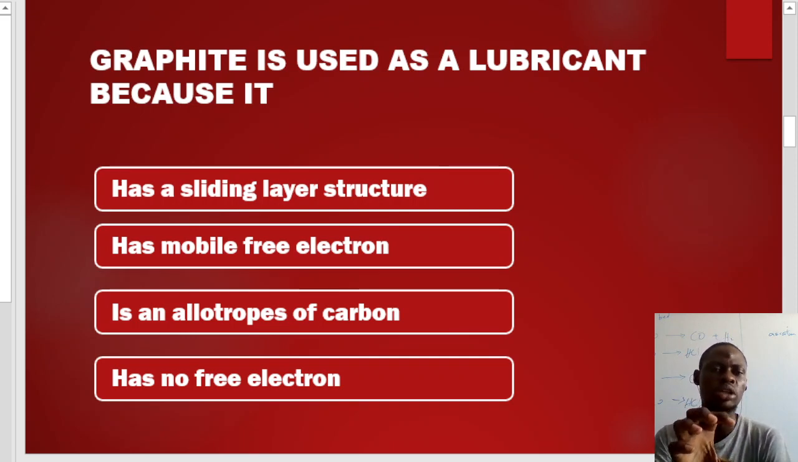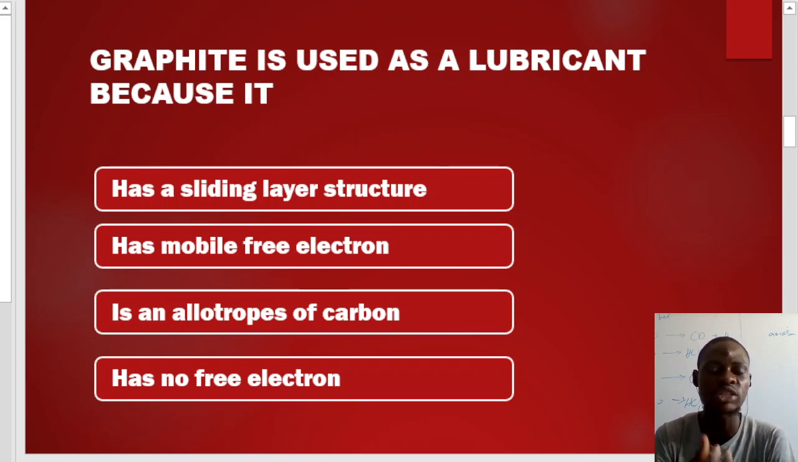If you take a look into this question very well, all these things given to us here are properties of graphite, except that it has free mobile electrons. Graphite does not contain any free mobile electron, which is option B. Option C says it is an allotrope of carbon. We believe that carbon has 3 allotropes. The first allotrope of carbon is graphite, the second allotrope is diamond, and the third allotrope is amorphous.